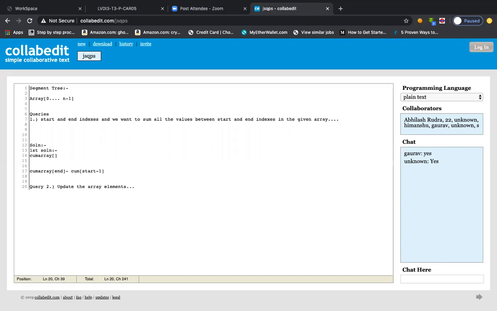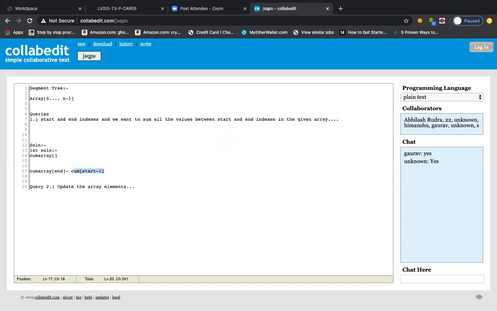Now the first solution was taking the time complexity of how much? Order n, right? But with the prefix sum solution, what was the time complexity? Order n for constructing the cumulative array, because you just need to subtract, you see line number 17.